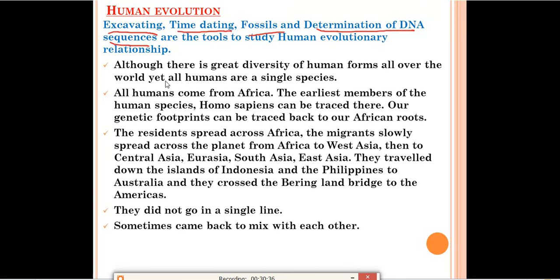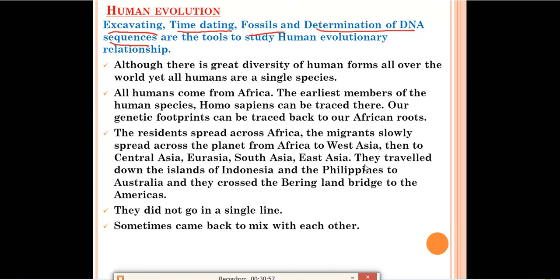The first point is, although there is great diversity of human forms all over the world, yet all humans are a single species. In our world there are Chinese, and in South America, North America, India and Africa, different types of people are there.